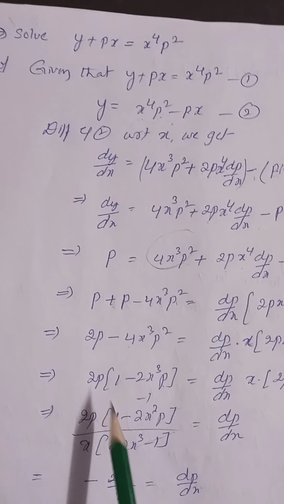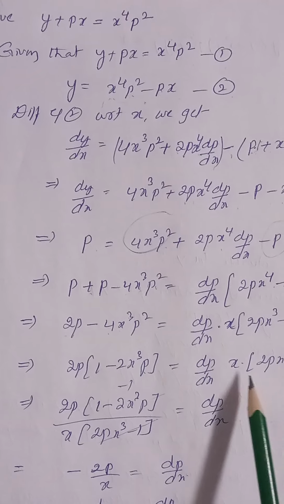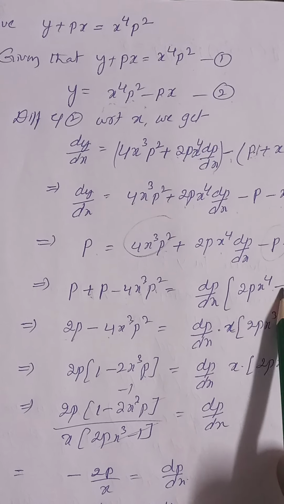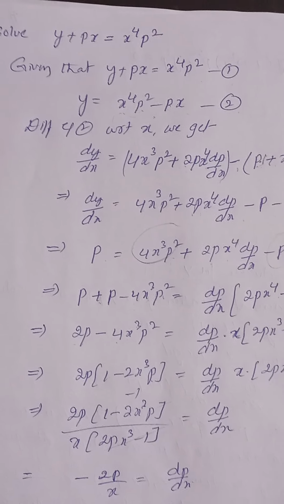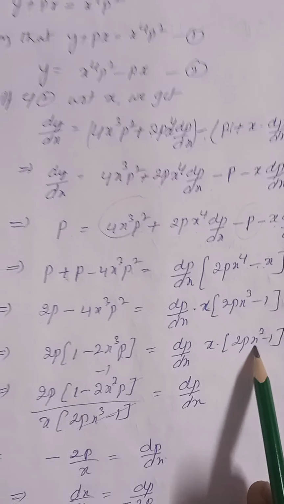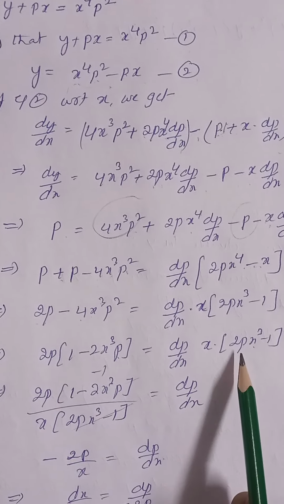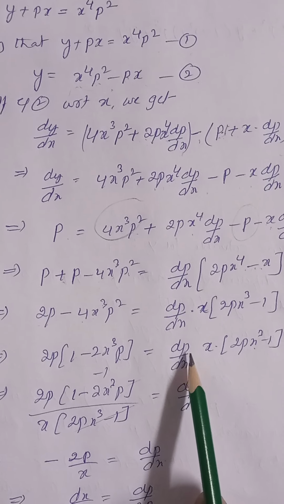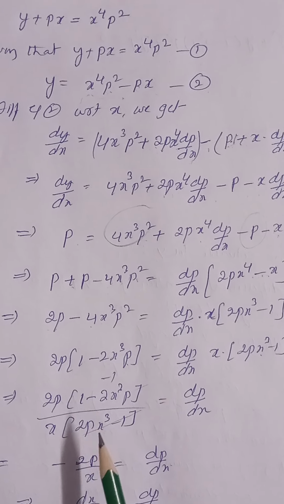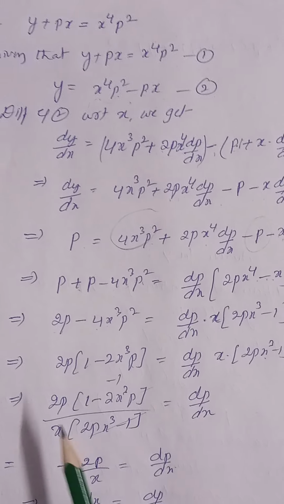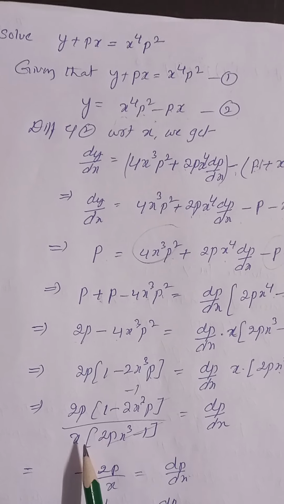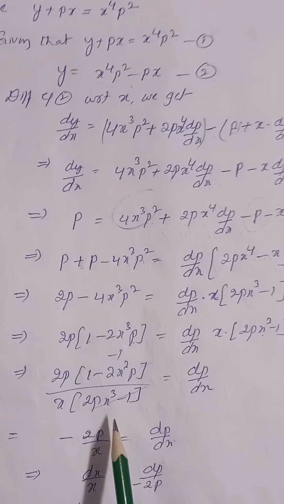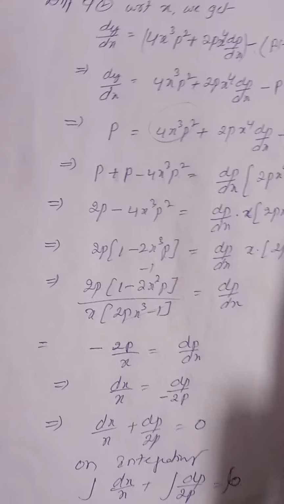If you take 2p common, here dp by dx on the left side, x if you take common from here, 2px cube minus 1, right? Now transpose this coefficient to the right hand side, because it is multiplying dp by dx, it becomes the denominator if you transpose it to the left side. Now 2p into 1 minus 2x cube p by x into 2px cube minus 1. See, there is a difference.